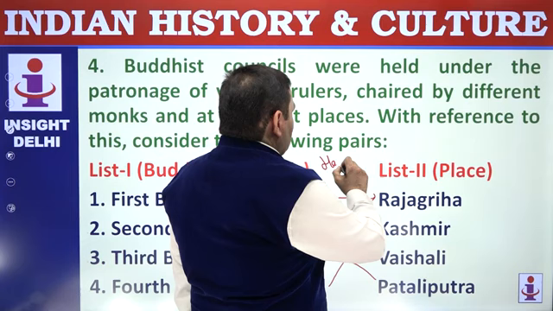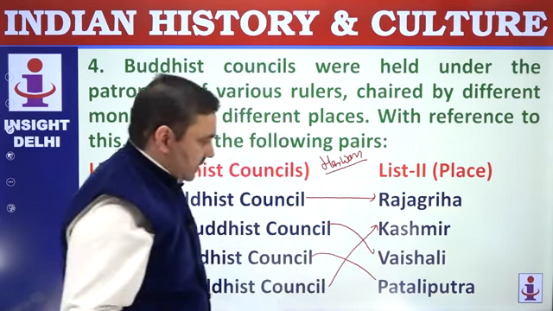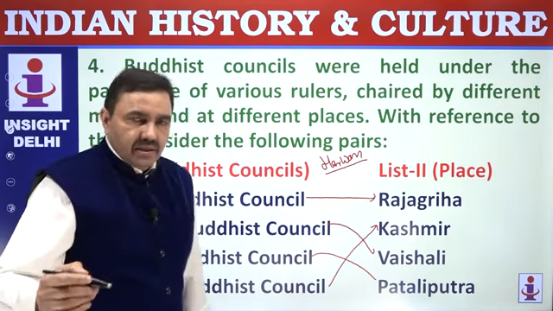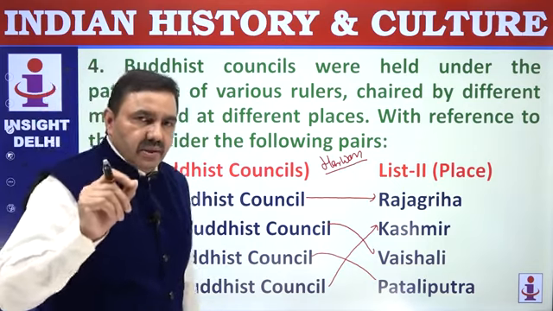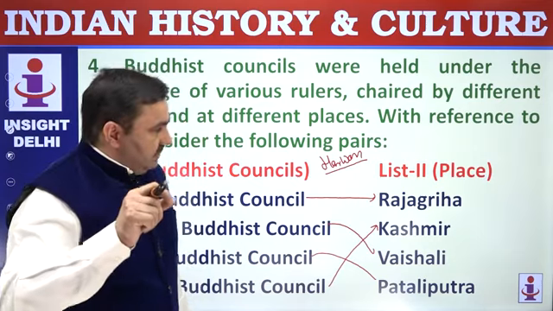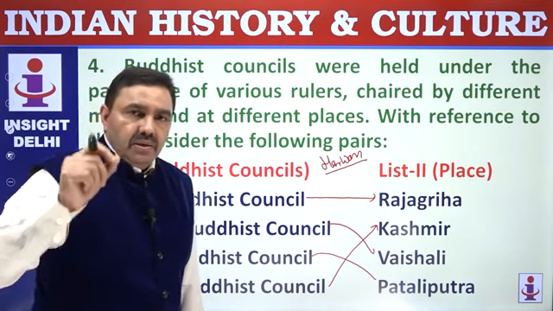This fourth Buddhist council was held in Harwan monastery. Harwan is a place in Kashmir Valley near Srinagar. So Kundalwan was the name of forest where this meeting happened. And a specific place was Harwan monastery.